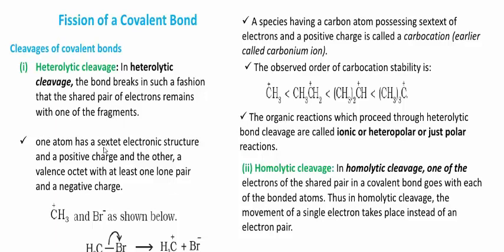See here, one atom has a sextet electronic structure and a positive charge, and the other is a valence octet with at least one lone pair and negative charge. Here, in presence of this methyl bromide CH3Br, only Br gets negative charge because the electron moves from this to this. A species having a carbon atom possessing a sextet of electrons and a positive charge is called a carbocation. The observed order of carbocation stability is CH3+ < CH3CH2+ < (CH3)2CH+ < (CH3)3C+.